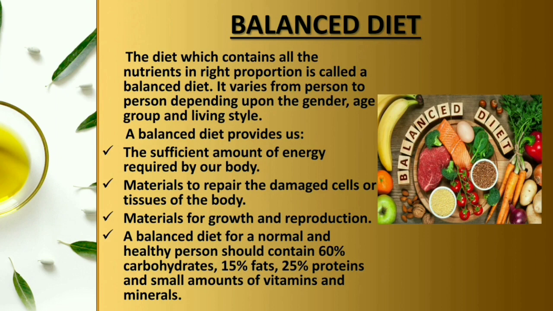A balanced diet for a normal and healthy person should contain 60% carbohydrates, 15% fats, 25% proteins and a small amount of vitamins and minerals. For a healthy person, this is the balanced diet. At least he should have 60% of carbohydrates, 15% fats, 25% proteins and a small amount of vitamins and minerals. So this was the balanced diet, and this balanced diet is different for different persons.